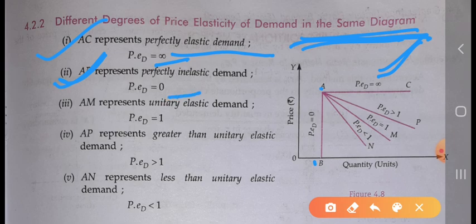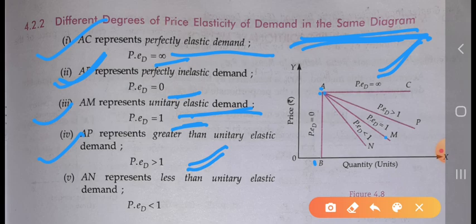So PED equals 0. The third one is AM, which represents unitary elastic demand. That means it is a straight-line downward sloping curve, and the PED equals 1. The fourth one is AP, which represents greater than unitary elastic demand. So PED is greater than 1. That means the change in the quantity demanded is more than the change in the price of the commodity.